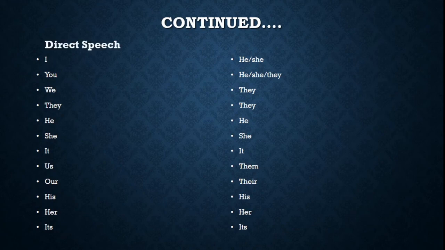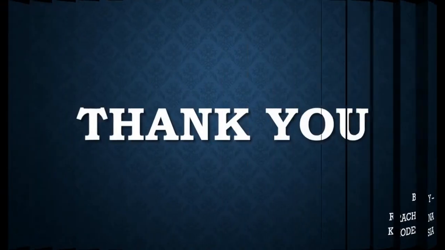Okay? So let's see a couple of words which are pronouns. Right? So the direct speech would be changed to what in indirect speech? For example, if you have I, it becomes he or she. You changes to he, she, they. We to they. They remains as they. He remains as he. She remains as she. It remains as it. Us remains as them. Our changes to their. His to his. Her to her. Its to its. So I hope this is like really clear to you all.